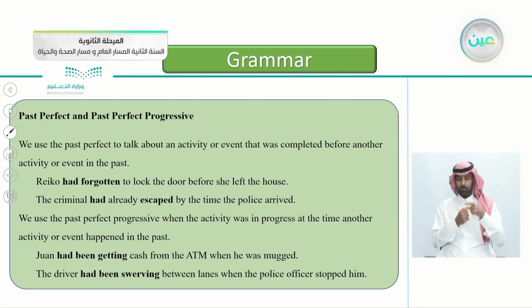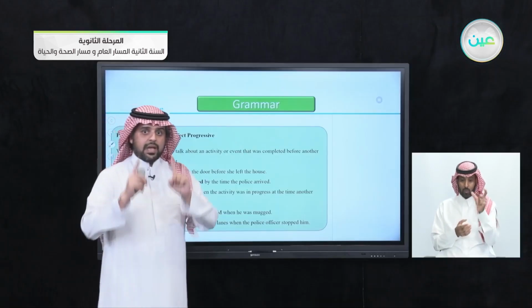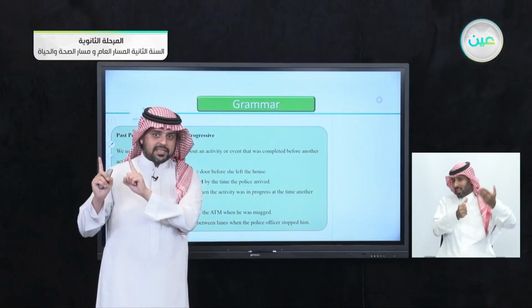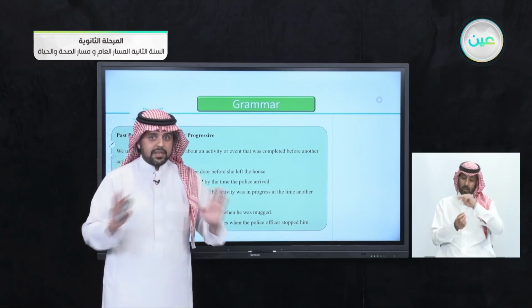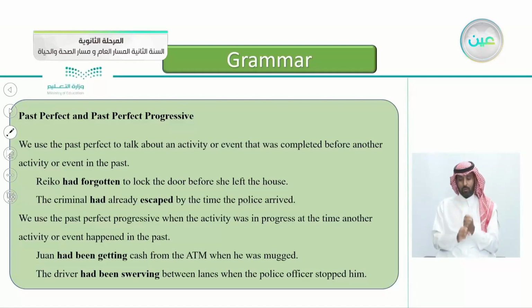Let's read it together. We use the past perfect to talk about an activity or event that was completed before another activity or event in the past. So to say it in other words, we have two events in the past. One happened after another. They are both completed. They are both finished. For example, Rico had forgotten to lock the door before she left the house.